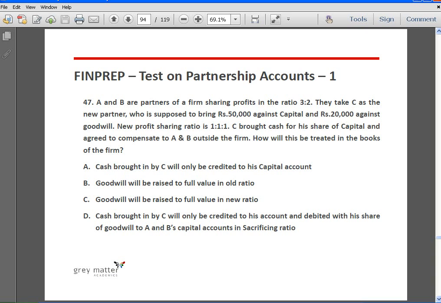Okay, so here he is supposed to bring 50,000 as capital and 20,000 against goodwill. Okay, and what does C do? He brings in his share of capital, but for the share of goodwill he says he is going to compensate A and B outside the firm. So no entry will be passed for this compensation of C with respect to goodwill to A and B outside the firm. Only the entry for C having brought in capital into the business as cash will be entered in the books of the firm as cash account debit to C's capital. So answer is A.